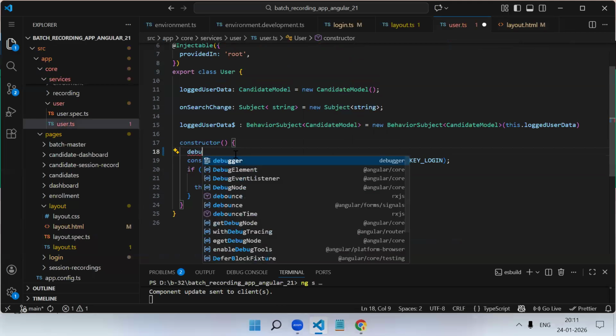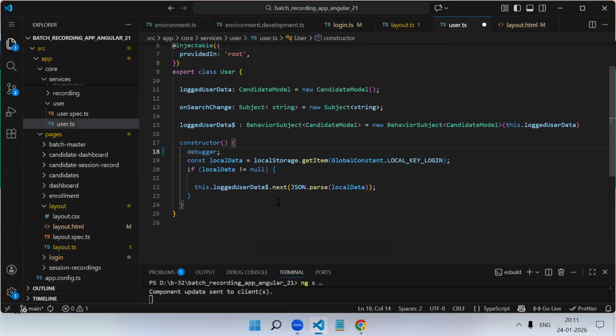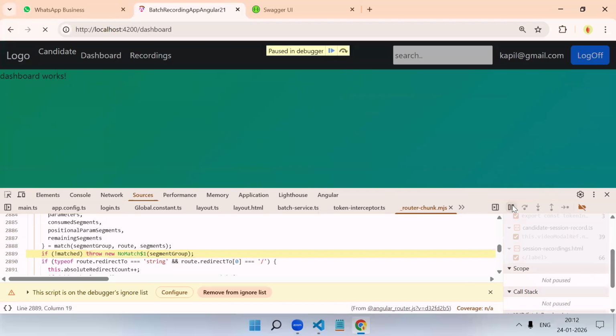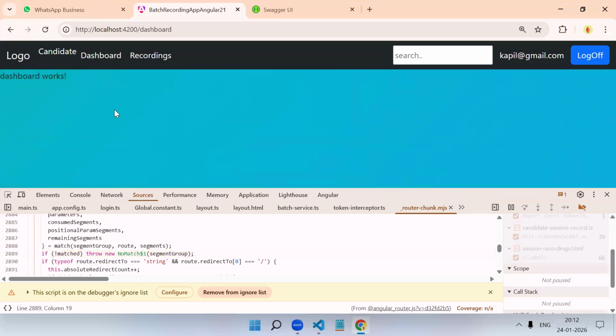So this is where we are reading the data and changing it, correct? See how many times this code, which reads the local storage data and stores it over here, is executing. We are trying to debug the issue of why that is not refreshing. Now if I refresh a second time, you are getting the candidate. Currently in our BehaviorSubject we have the candidate data, meaning the logged in record Kapil.